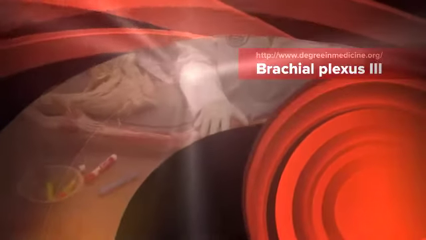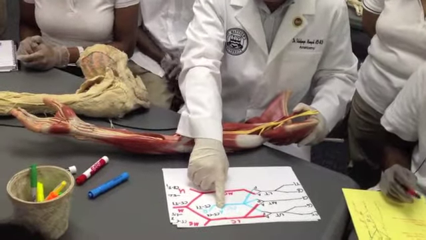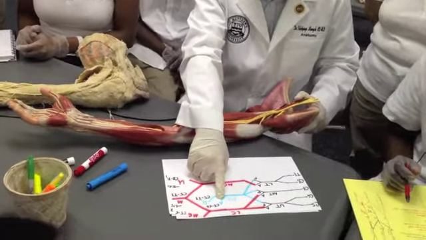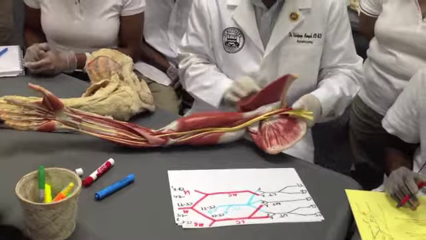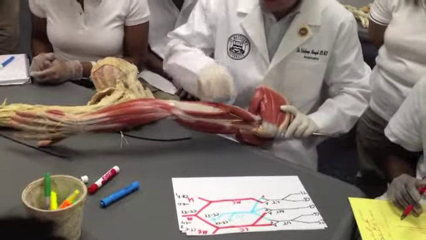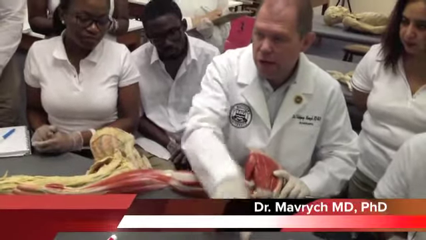We have 5 nerves, 5 terminal branches to innervate muscles of the upper limb. Axillary nerve, tell me please, axillary nerve supplies which muscles? Deltoid and teres minor. Correct, deltoid and teres minor. The rest of the extensors will be innervated by the radial nerve.